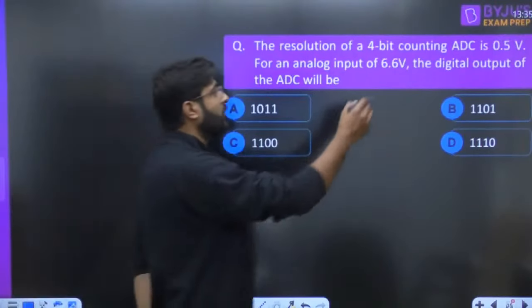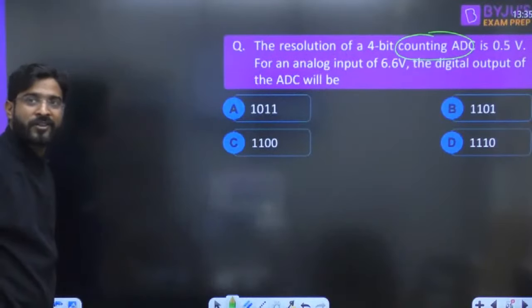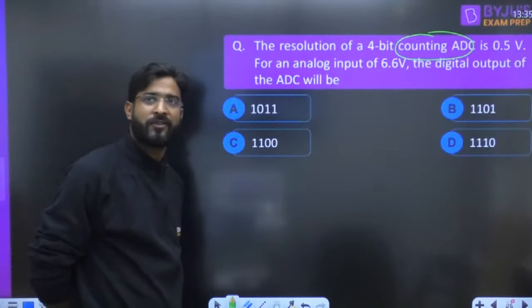This is called counting type ADC, means counter type ADC they are asking the question. How are we going to write? Yes, Kaja, Pujita, absolutely correct. Venu, Bhargavi, Rakesh, Jaya, very good.